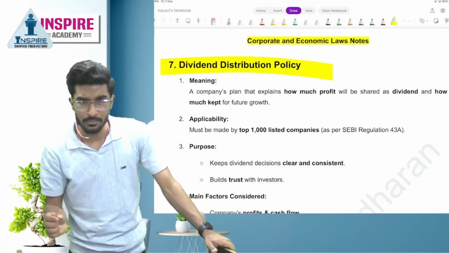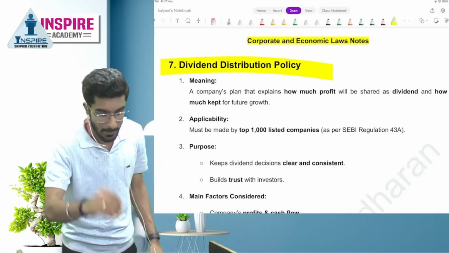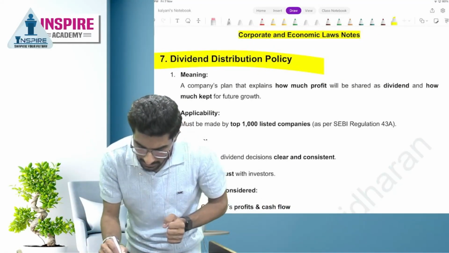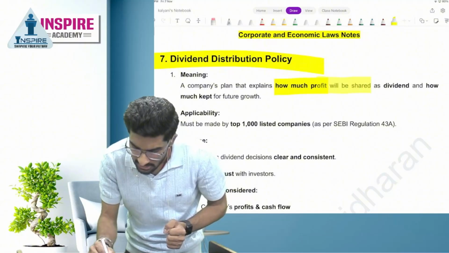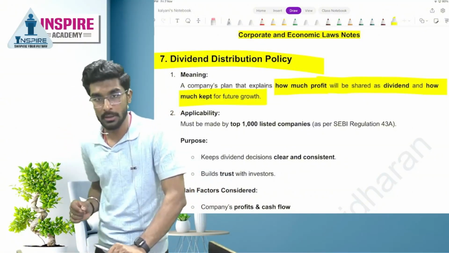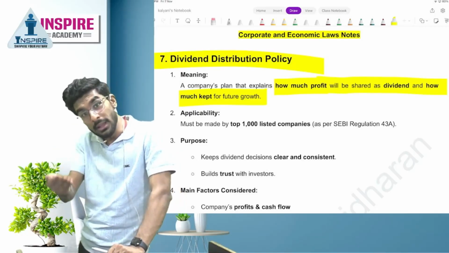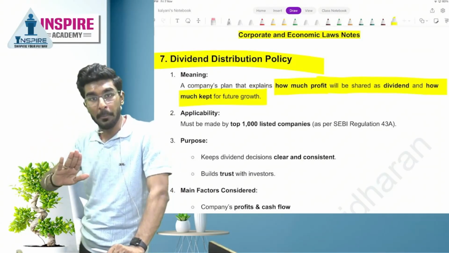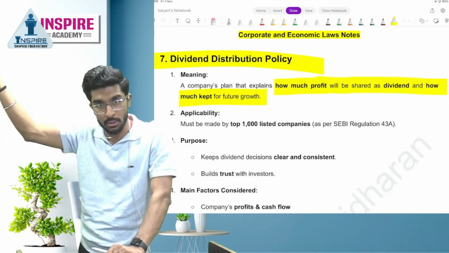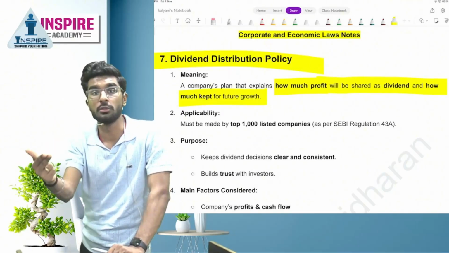Now let's understand to which listed companies dividend distribution policy is mandatory. A company's plan that explains how much profit will be shared as dividend and how much will be kept for future growth. People, if you look at Apple, big companies, they don't pay you dividend. Why? Because they reinvest the money back into the company, and then after that they just increase the value of the shareholders. Okay, people. So a company can choose not to pay dividend. A company can also choose to pay dividend.